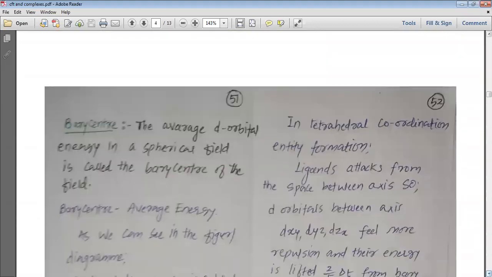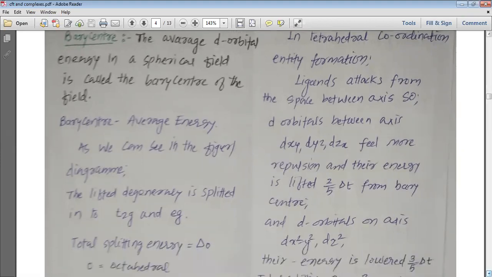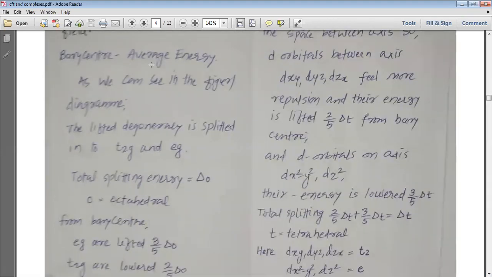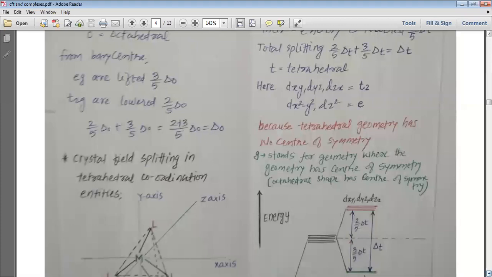Now, when it comes to the different terms: barycenter, the average d orbital energy in a spherical field, is called the barycenter. I have already informed you that barycenter represents the average energy of the d orbitals. As we can see in the diagram, the lifted energy is split into T2g and Eg. The total splitting energy is known as delta O, where O represents octahedral splitting.